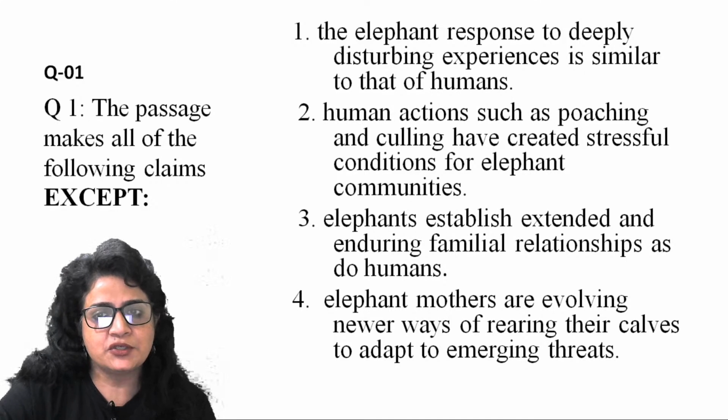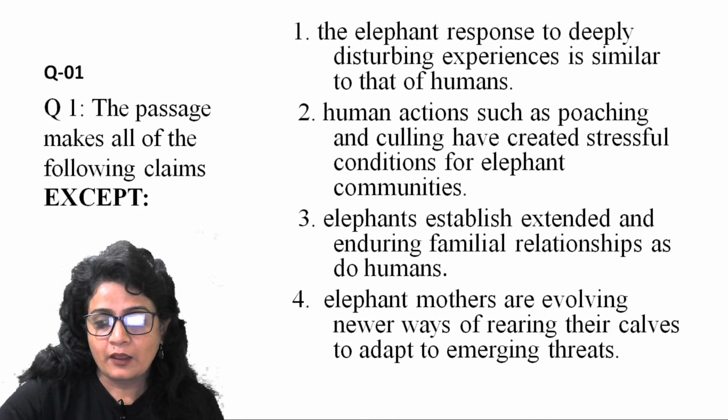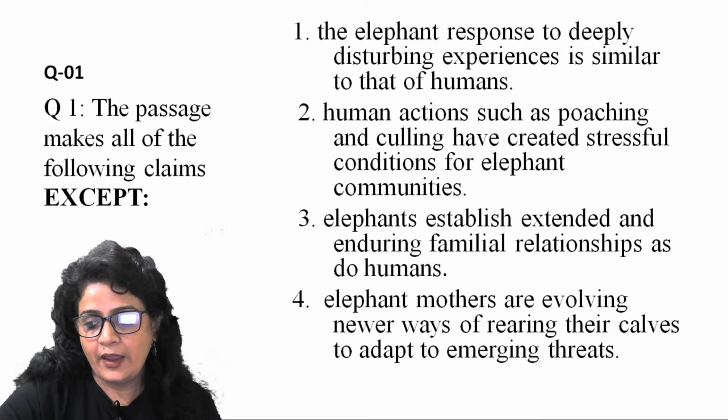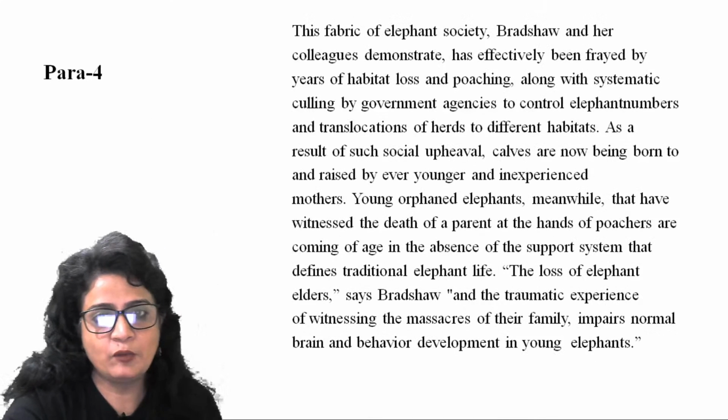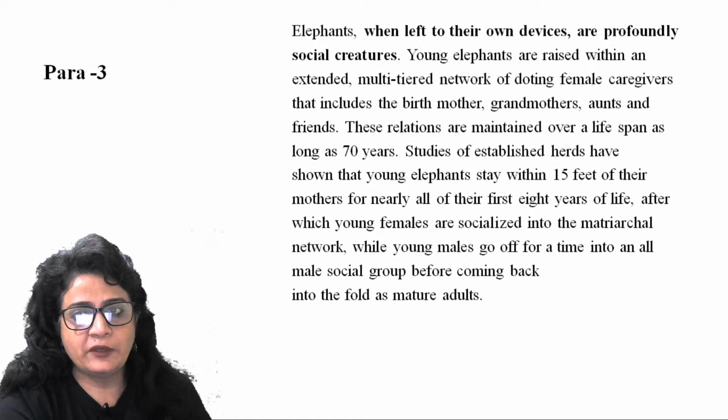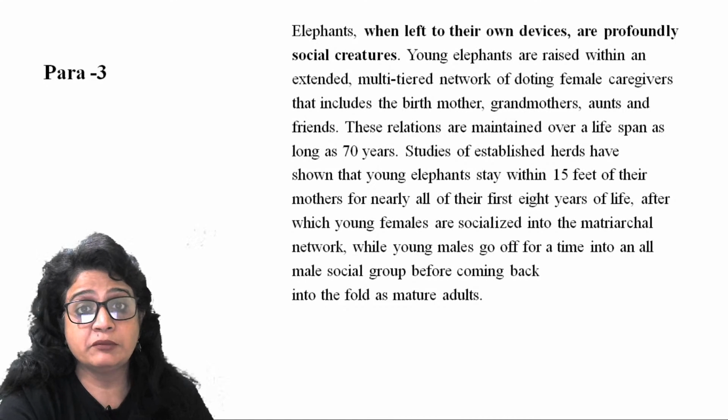Elephants establish extended and enduring familial relationship as do humans. Extended, if you remember, friends, grandmother, and there was one more. Multi-tiered network of doting female caregivers include the birth mother, the grandmother, aunts, and friends.